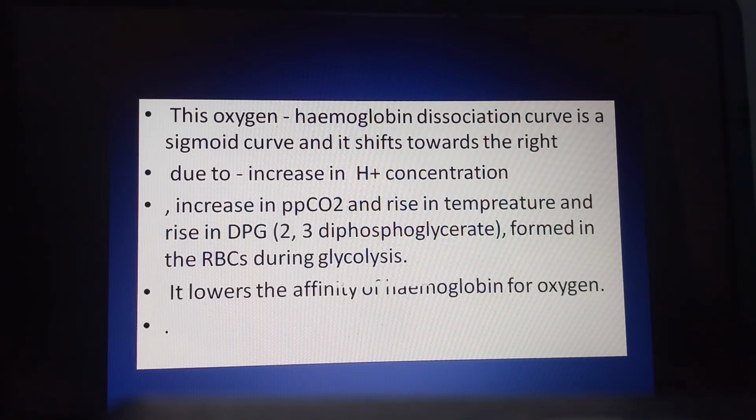If it increases, it lowers the affinity of hemoglobin for oxygen. That means this is one more case. Hemoglobin has an affinity towards oxygen, but if there is an increase in the partial pressure of carbon dioxide, an increase in the temperature, and an increase in the level of 2,3-diphosphoglyceric acid, then the affinity of hemoglobin towards oxygen is decreased.